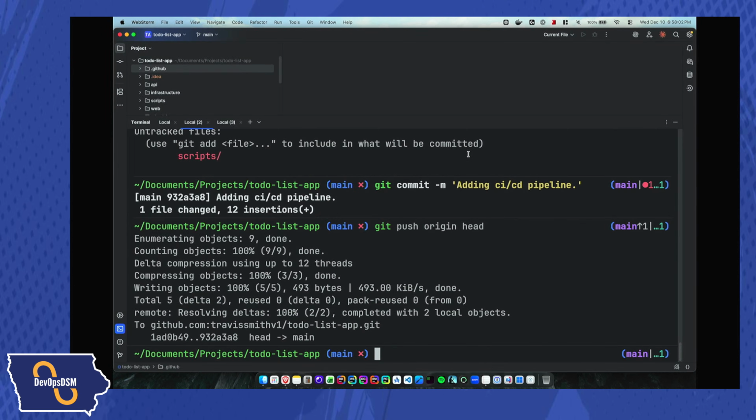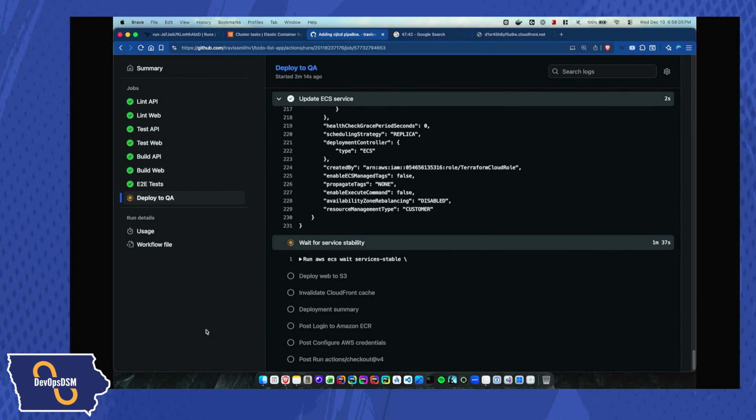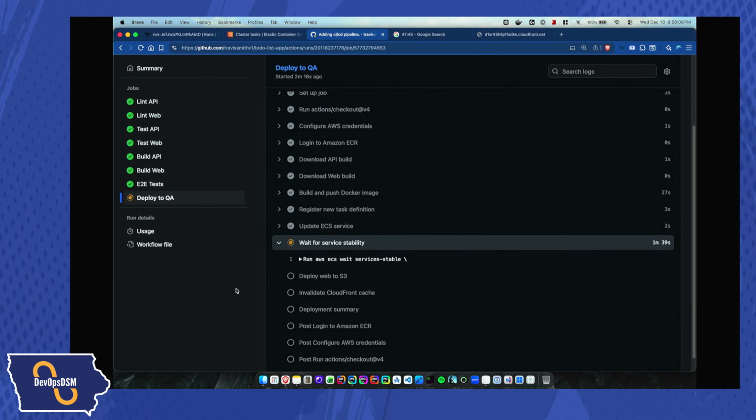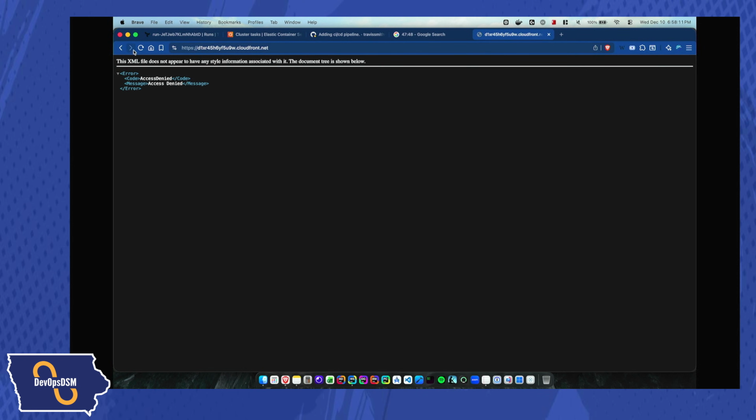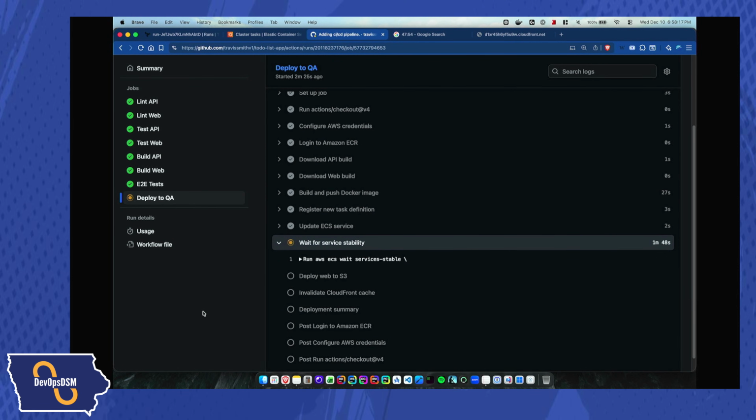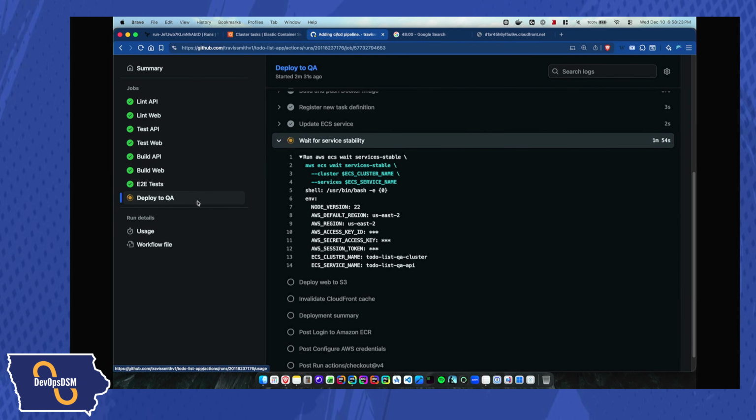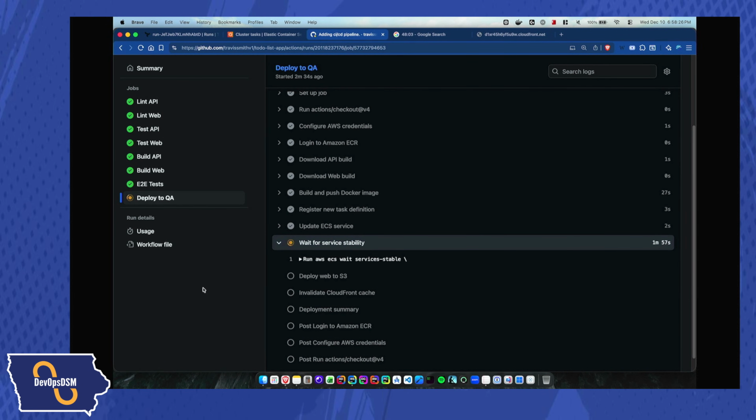Okay, so let's go back to our CI/CD pipeline here, and it has not deployed the web to S3. So if I go refresh this page, still nothing there. So I have to wait for that to happen. So we're going to wait here, and let's see if it actually realizes that it's healthy. It's going to be polling it every now and then. We'll let that finish. Providing that it does notice that, which it should, then it'll deploy to S3, and then the site should be up. And then the true test will be if we can actually register a user and log in, because just because it's on S3 doesn't mean it's actually working.